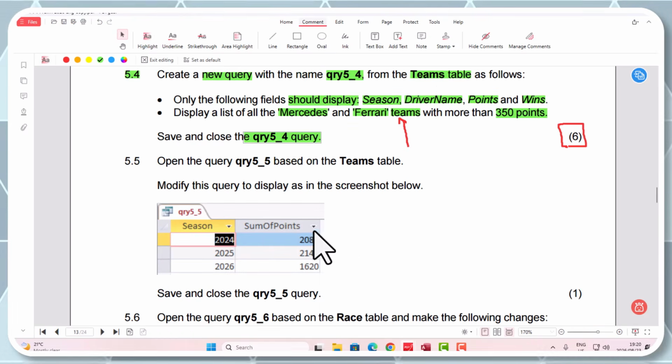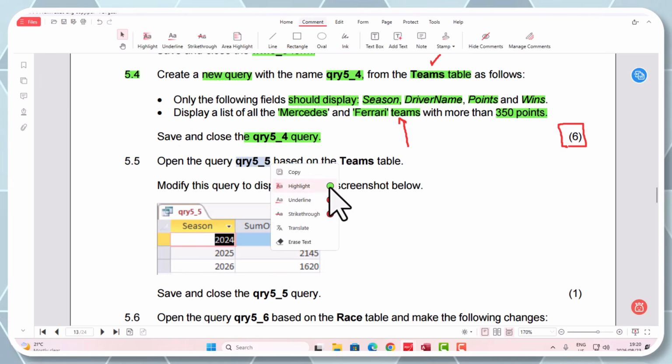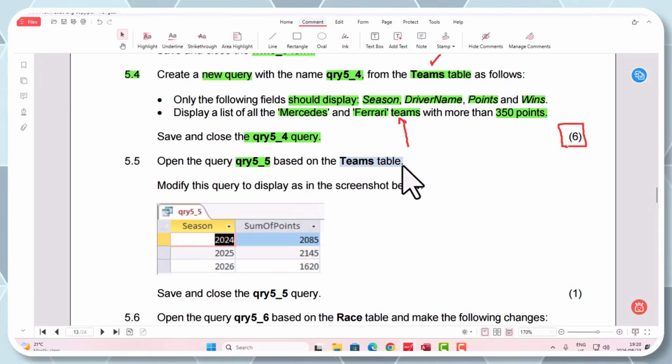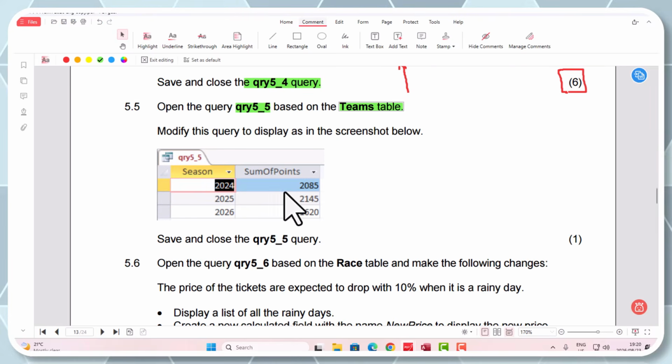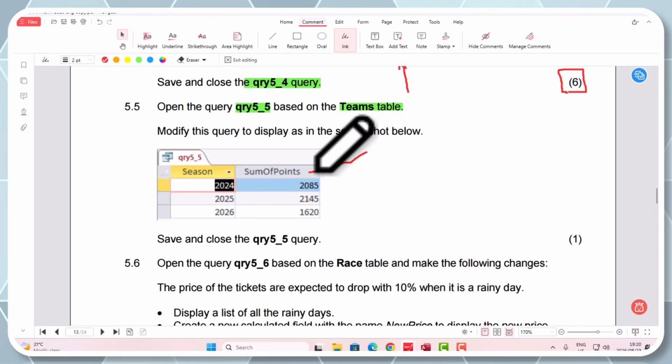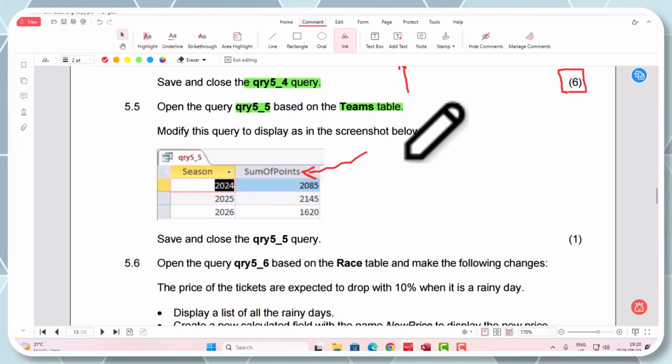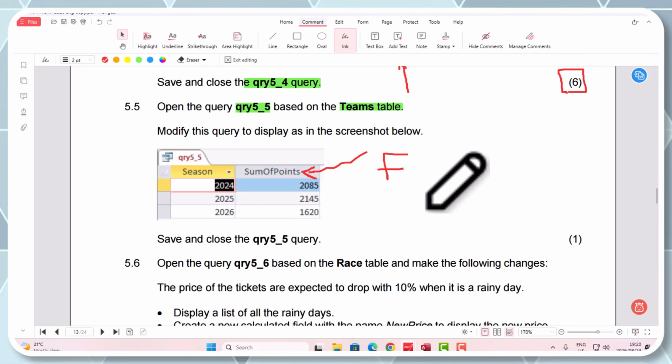Right, now the next one. Open the query 5_5 now, based again on the teams table. So all these queries are coming from their teams table, okay. Modify the query to display as the screenshot below. So again, we've got season. Yeah, we can see they're using sum of points. Now, let me give you a tip there. When you see that, you know that they've already engaged the formula function.